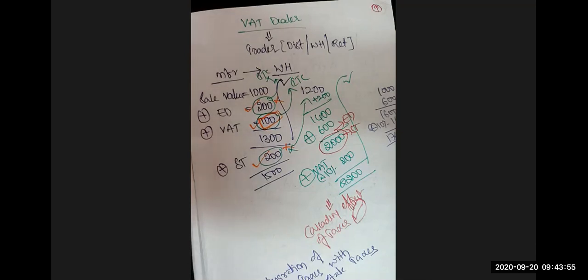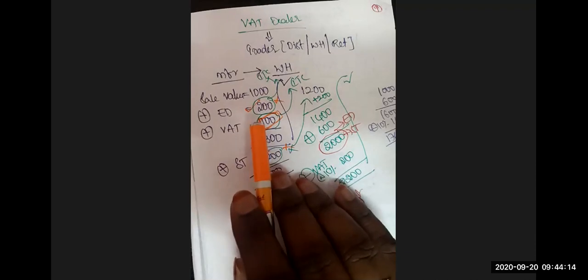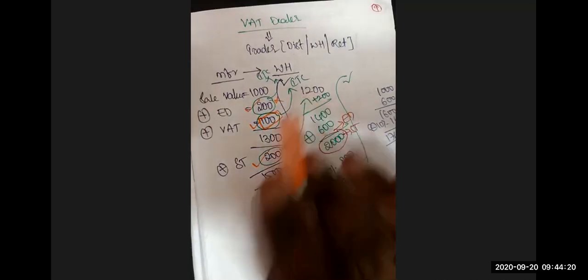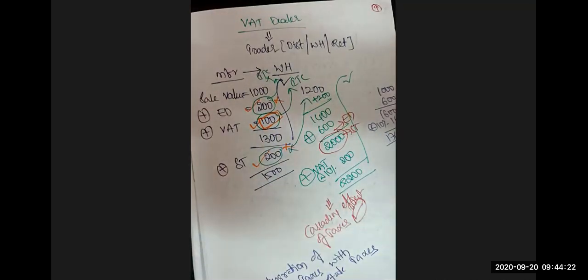Is the wholesaler a manufacturer? No. If he is a manufacturer, how can he be called a wholesaler? So for a wholesaler there is no output excise duty, because he does not manufacture, and output excise duty arises only on manufacturing. Since there is no output excise duty, this input excise duty is not allowed as credit. So when the credit is not allowed, what will he generally do? He will simply add it to the cost of the asset.